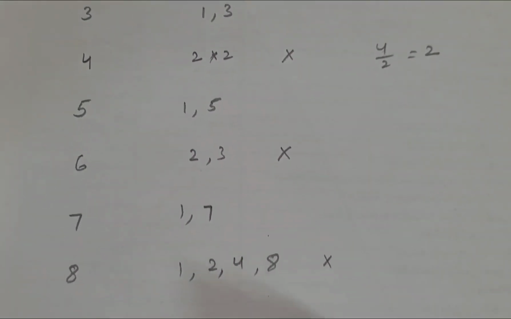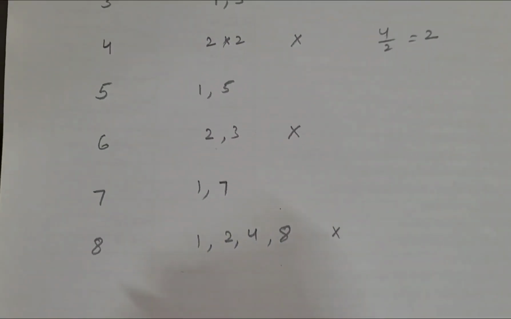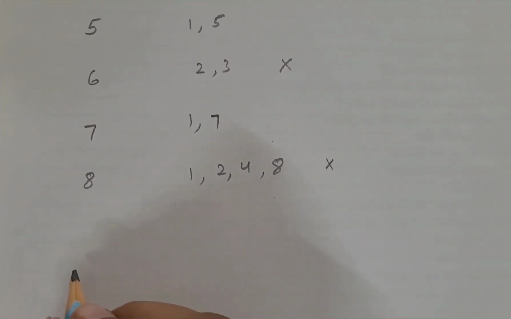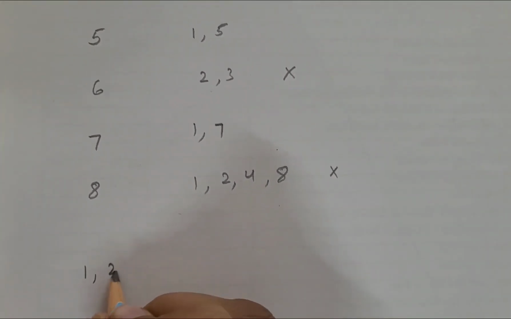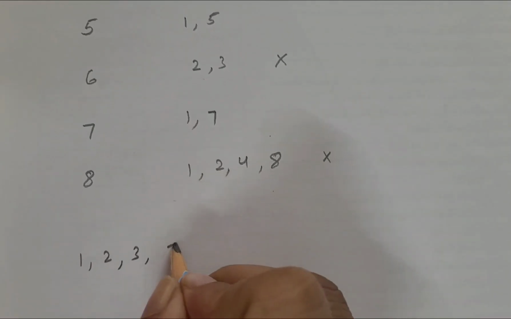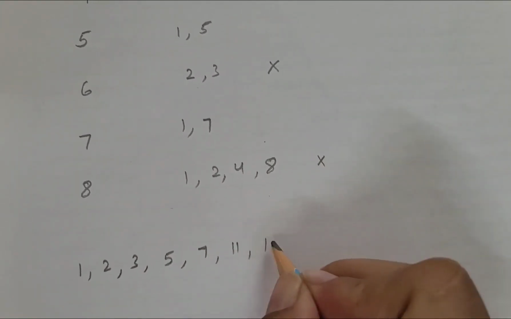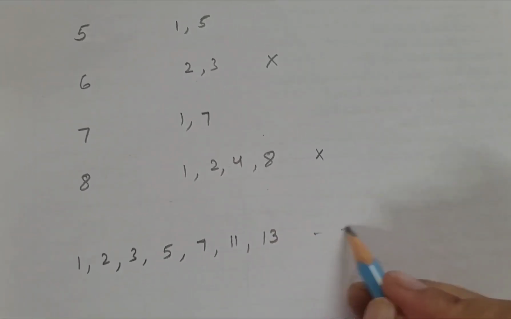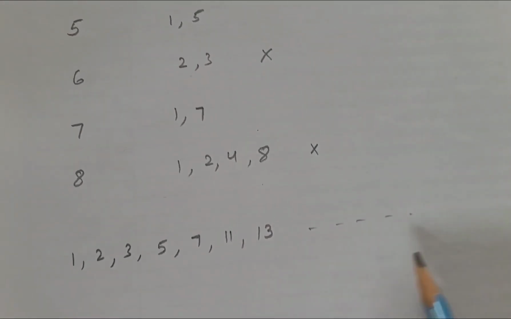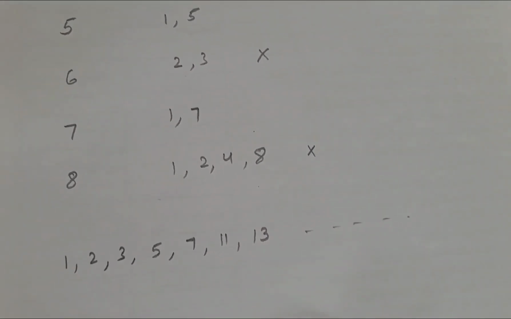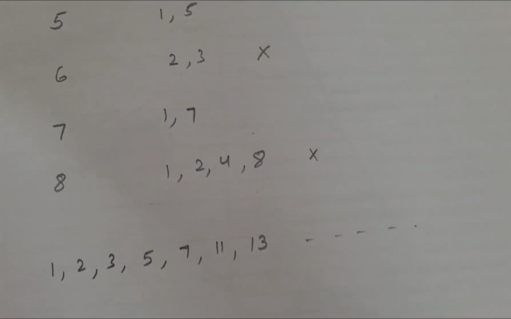Okay. Now there are some more prime numbers. I'll give you the list: 1, 2, 3, 5, 7, 11, 13 and so on. These are some prime numbers.